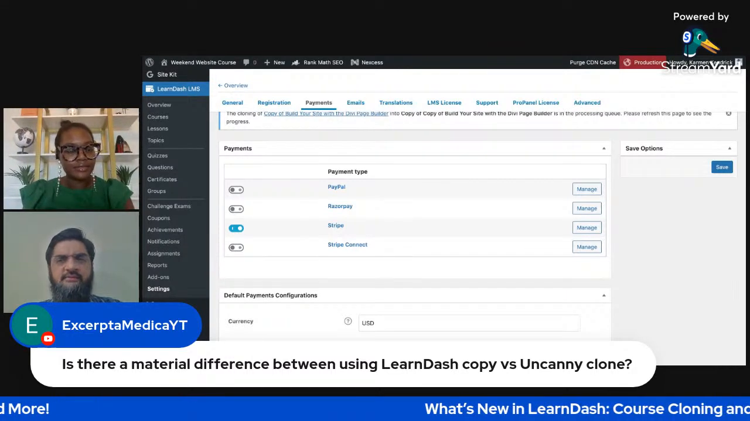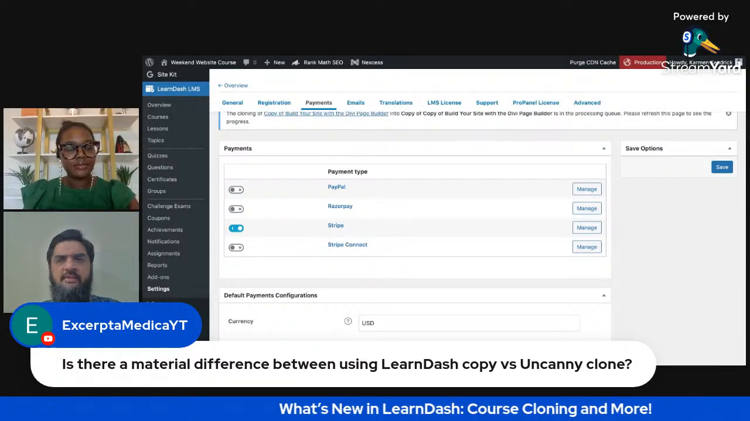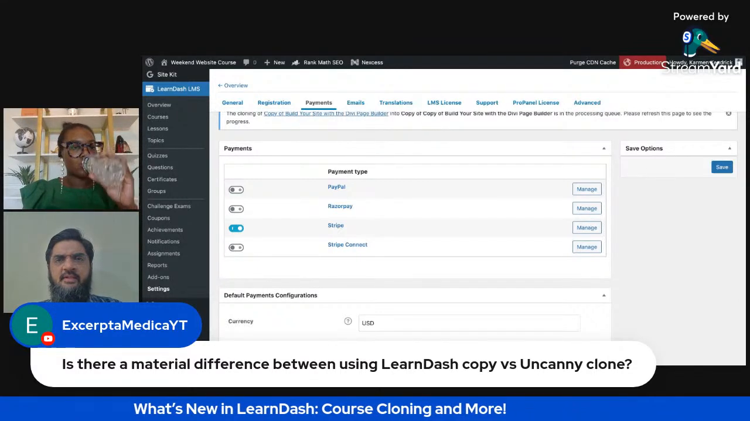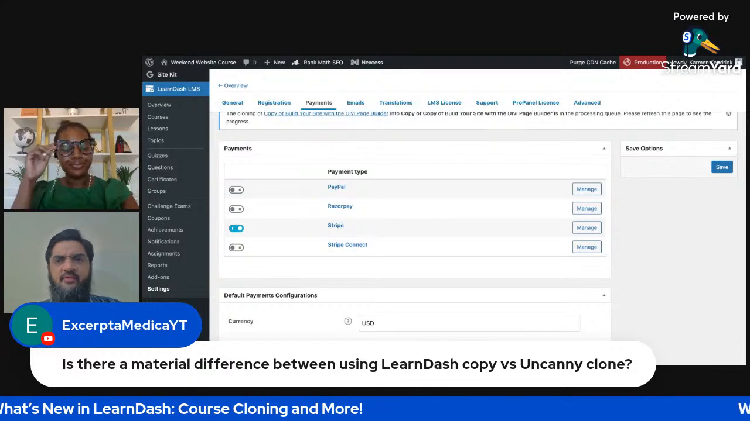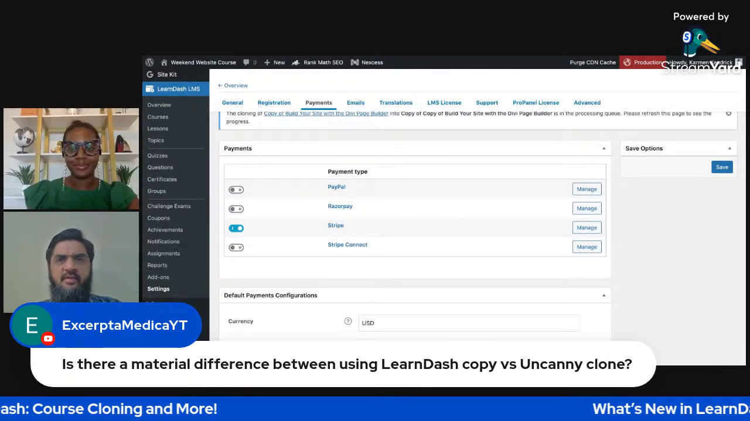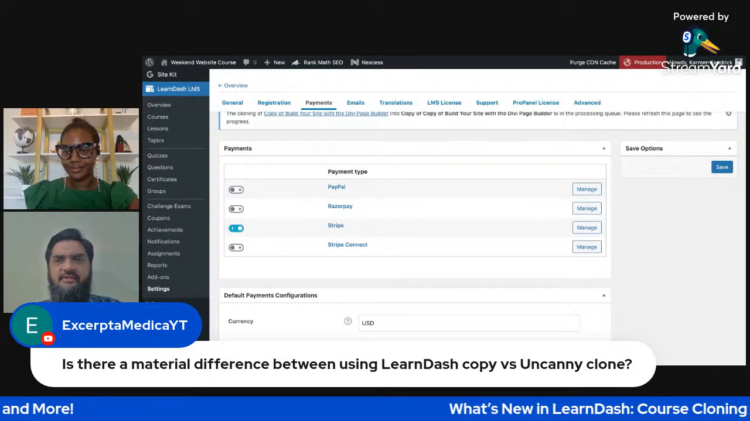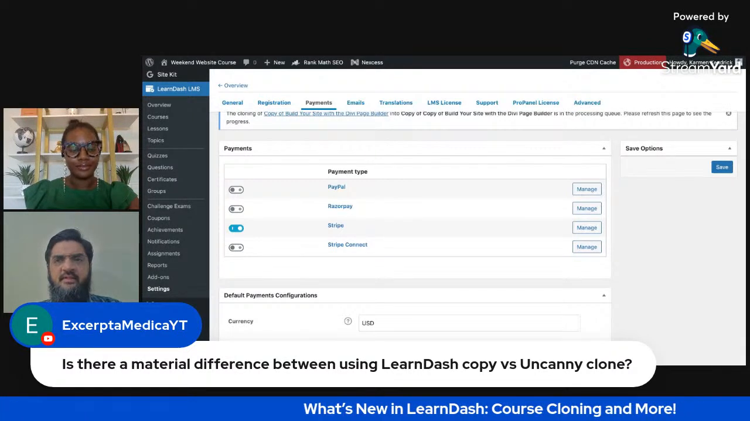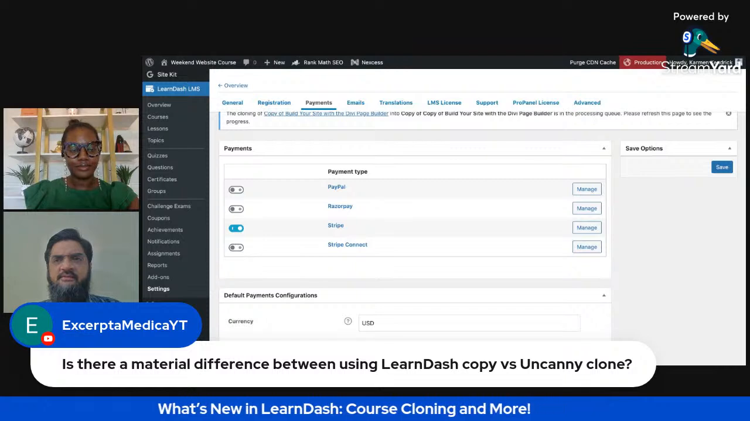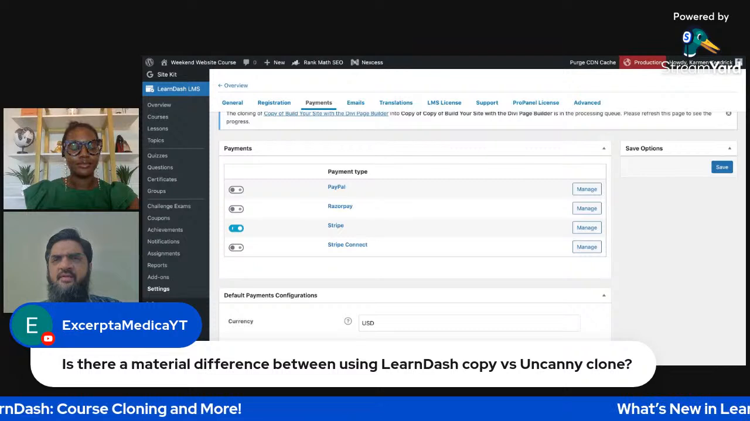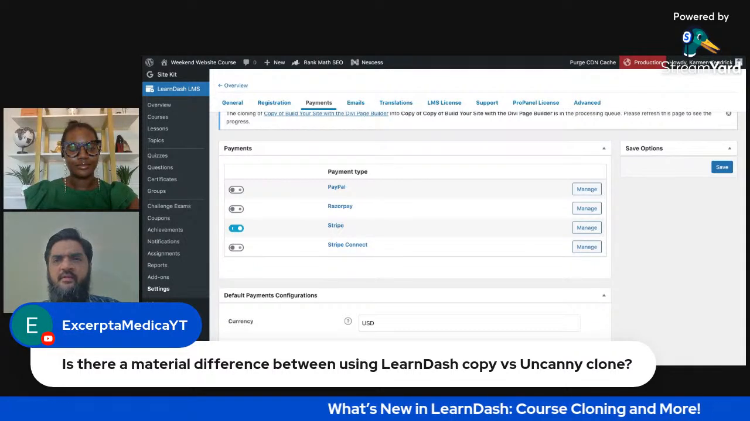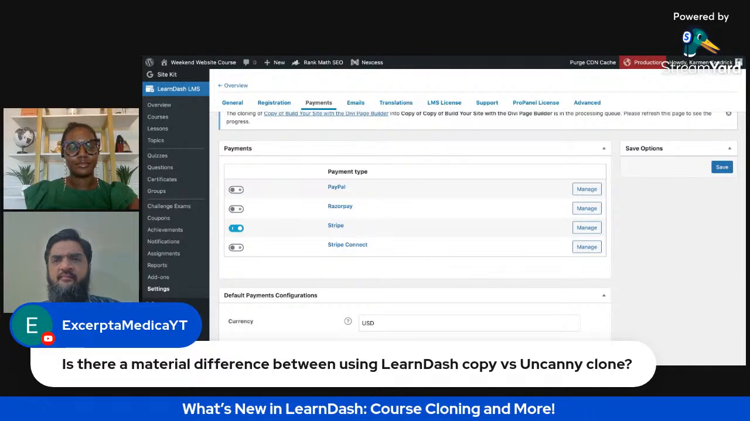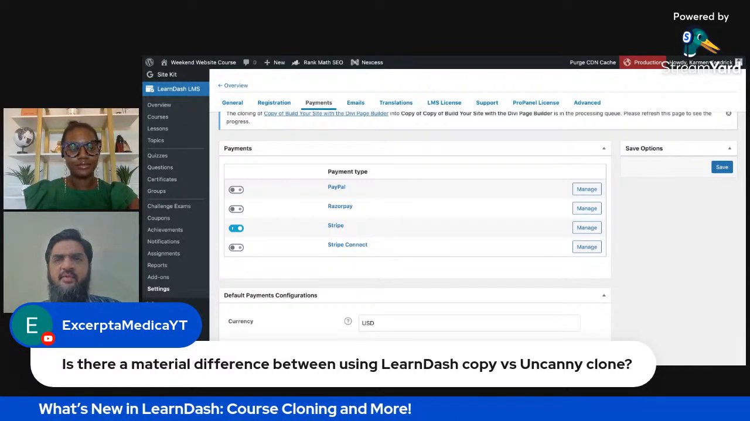We've seen a lot of sites using third-party cloning tools, but unfortunately, it hasn't been smooth sailing. We've seen side effects with course progression, and also side effects in other directions. So basically, we'd suggest that you give our cloning tool a try, and perhaps skip using any of the third-party plugins.